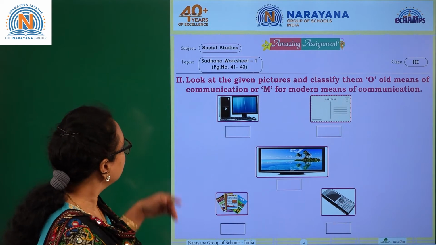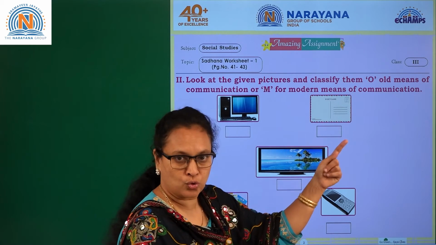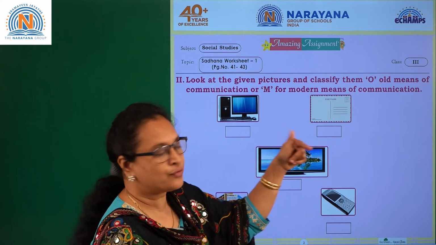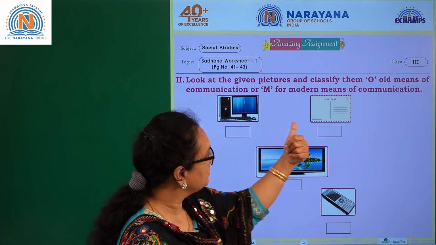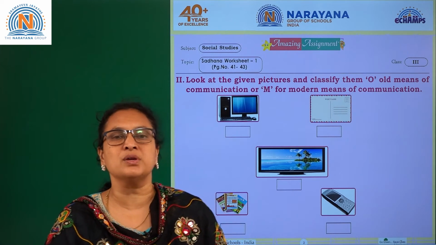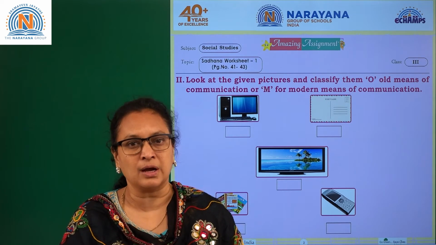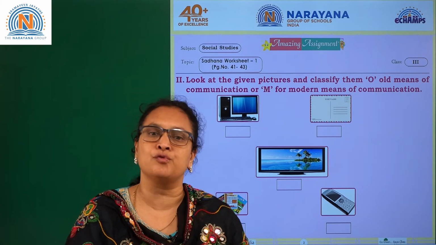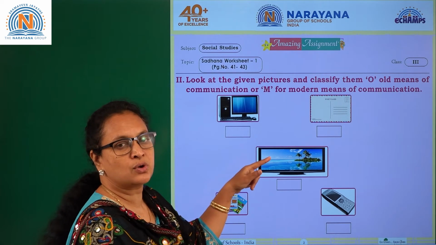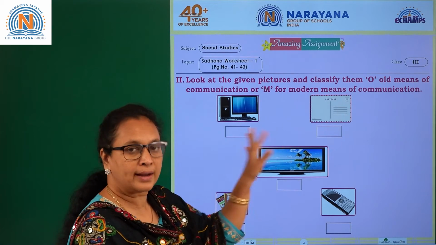Let me read for you children. Look at the given pictures and classify them O for the old means of communication or M for the modern means of communication. What is communication? Communication is something which gives you information and when you interact with the people. Communication is all about the giving and taking the information, right? So they are saying that which is old sort of communication you have to write O and which is modern means you have to write M.